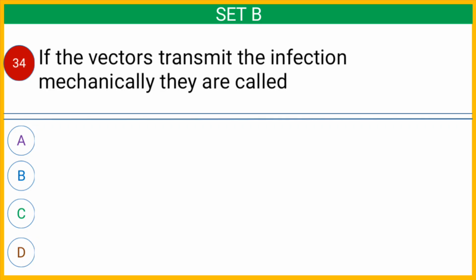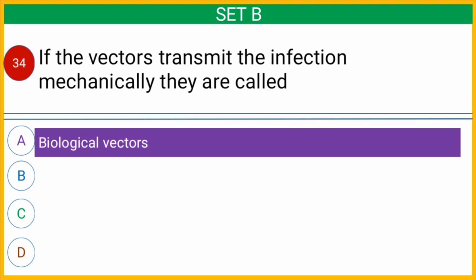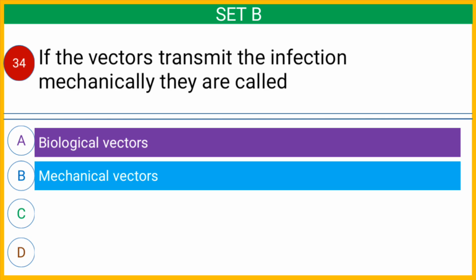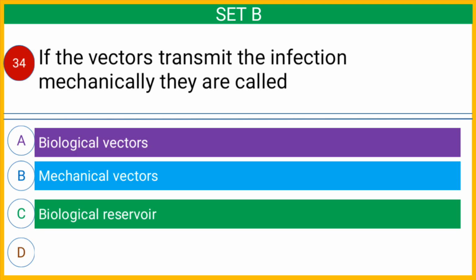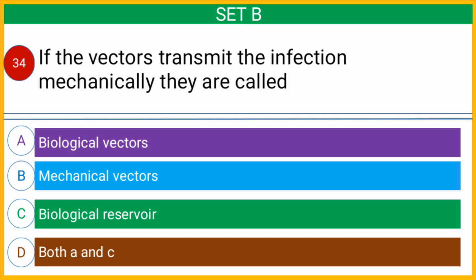Question number 34. If the vector transmits the infection mechanically, they are called option A biological vectors, option B mechanical vectors, option C biological reservoir, or option D both A and C. And the correct answer is option B mechanical vectors.